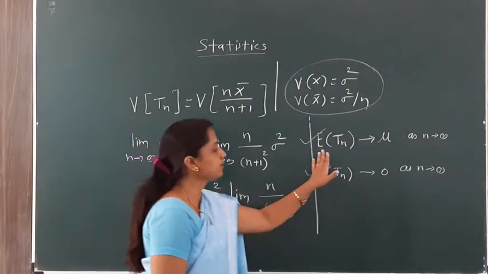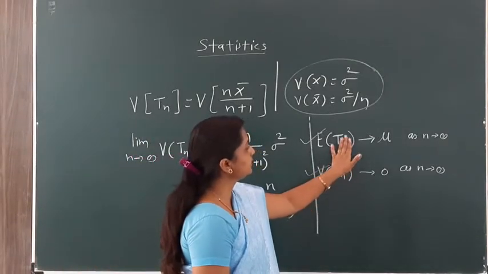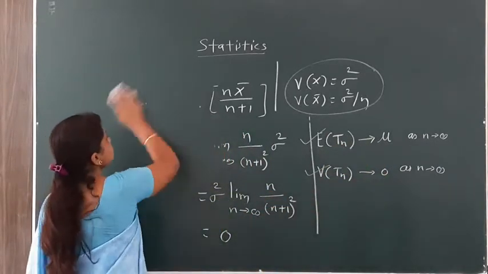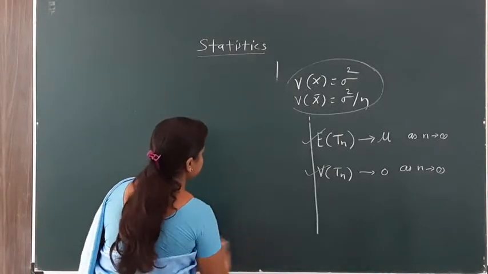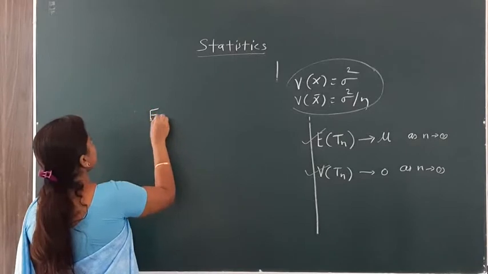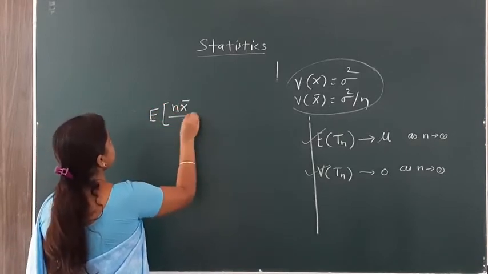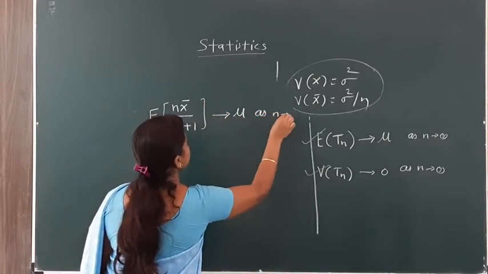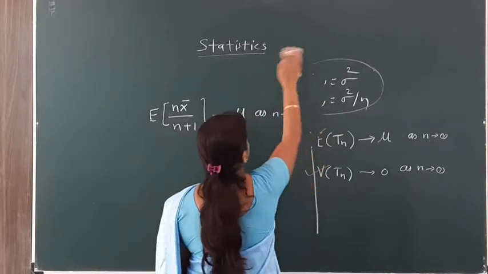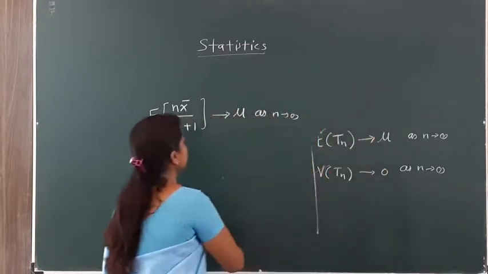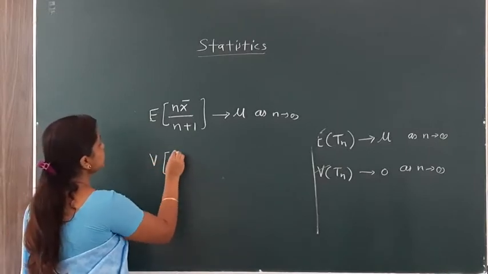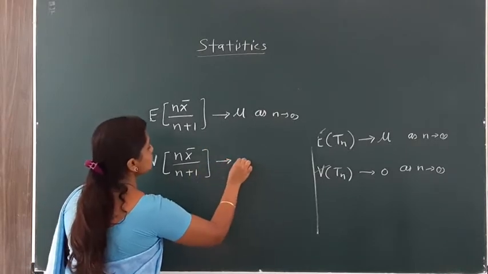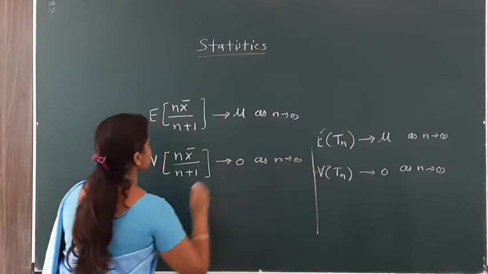Also we satisfied our first condition, that the expected value of this estimator goes to mu when n is large. So both conditions are satisfied: the expectation of Tn, meaning n x bar divided by n plus 1, goes to mu as n tends to infinity. Also the variance of this estimator n x bar divided by n plus 1 goes to 0 as n tends to infinity.